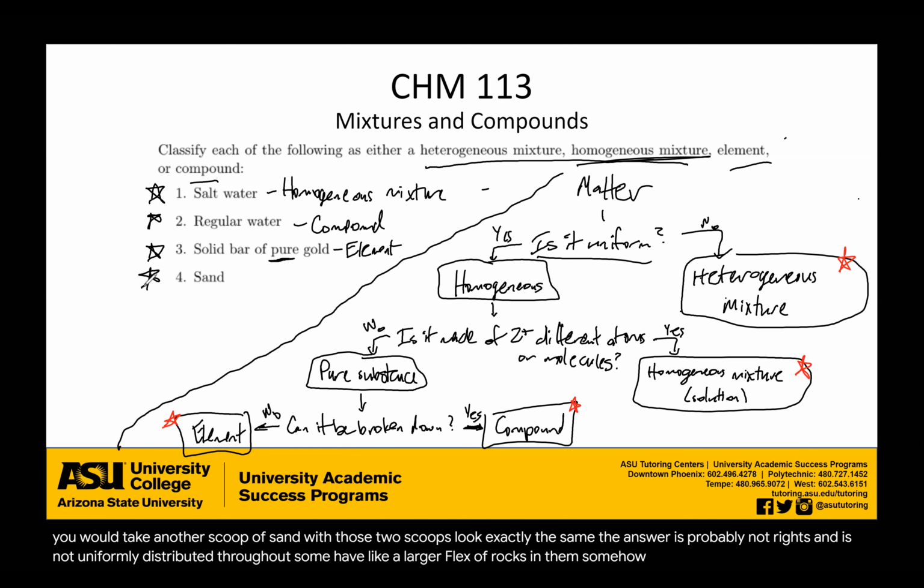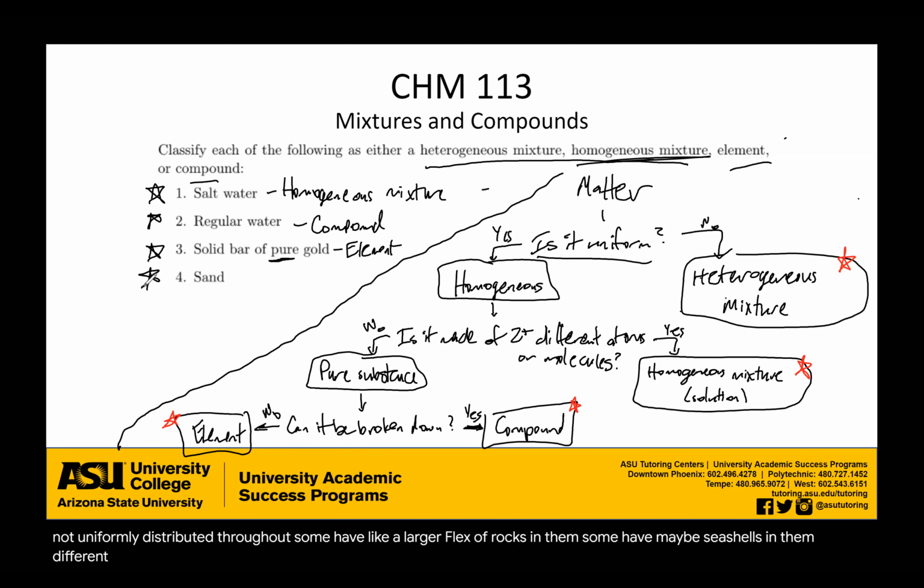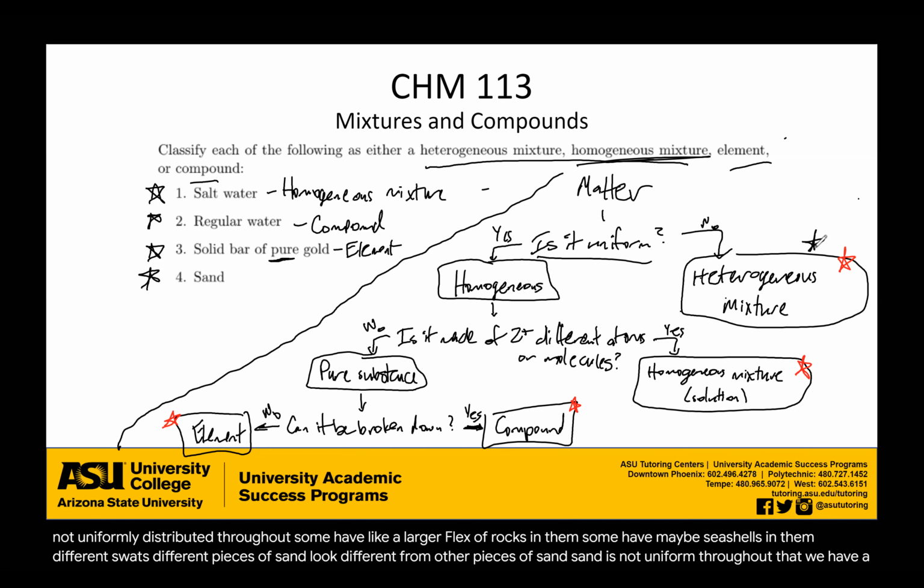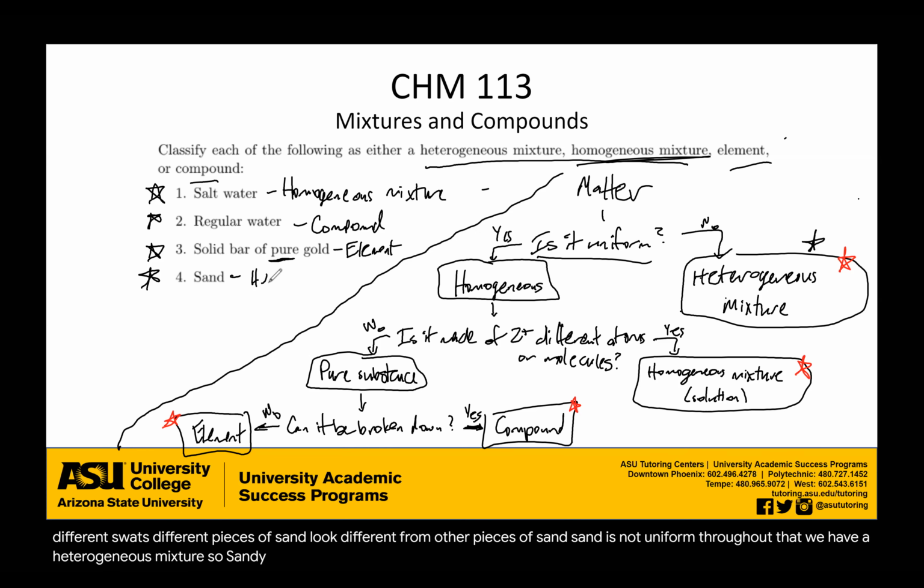Some have maybe seashells in them. Different swaths, different pieces of sand look different from other pieces of sand. Sand is not uniform throughout. So we'd answer no, which means that we have a heterogeneous mixture. So sand is a heterogeneous. I don't know if I spelled that right, but you get the idea. Sand is a heterogeneous mixture.